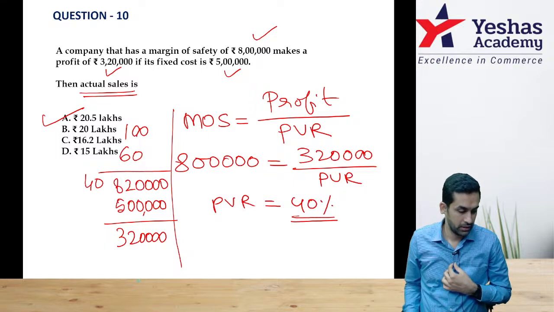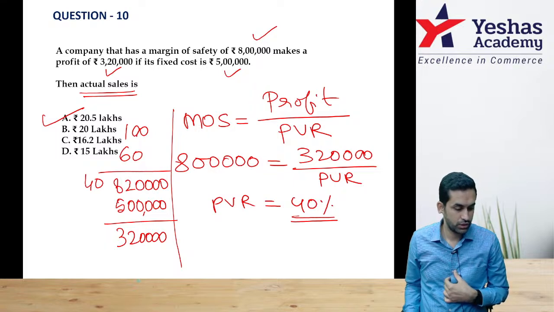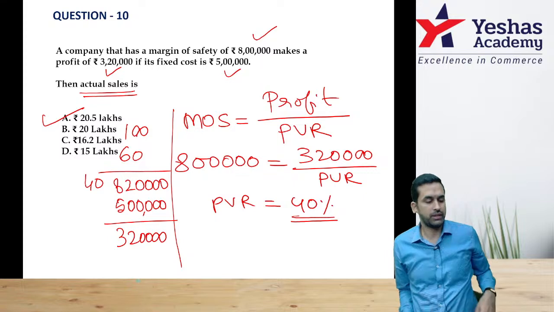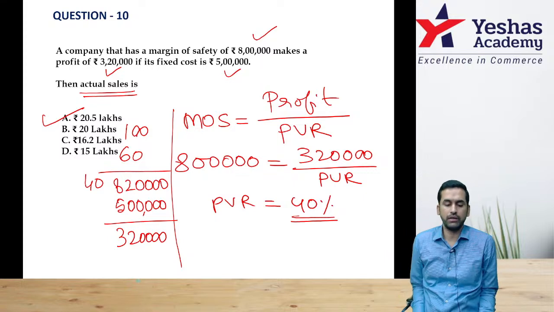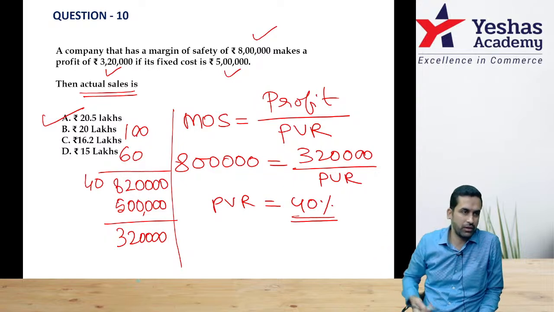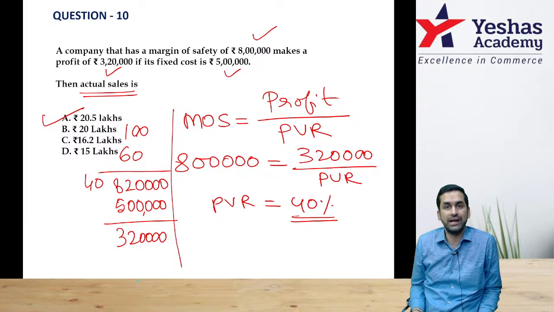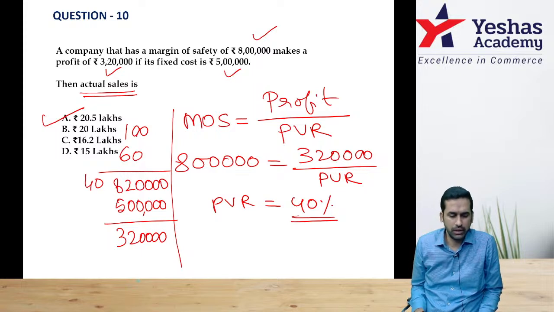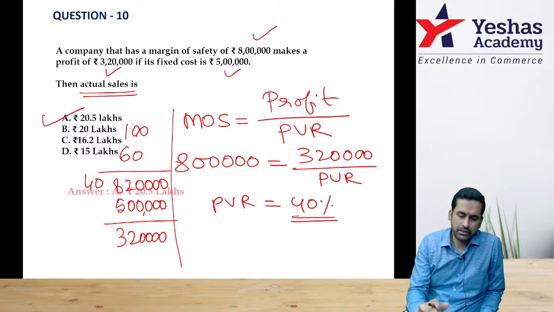I can see Divya, Harish, yes, both of them have sent option A, correct, 20.5 lakh. You might have done in another style, keep sales as X, or you might have used the desired sales formula. You can use many ways of doing marginal costing sums. Any style is okay. So correct answer is 20.5 lakh, option A.